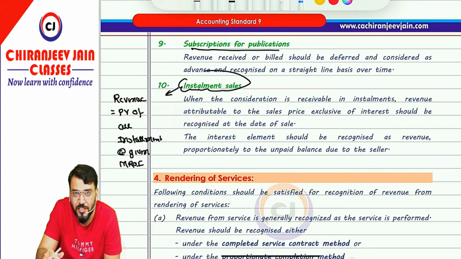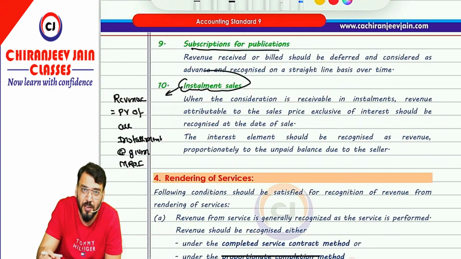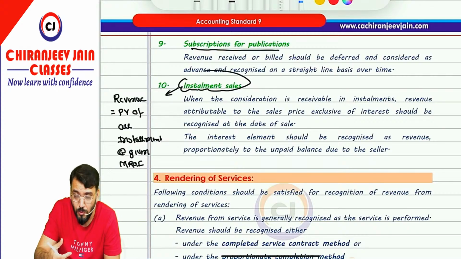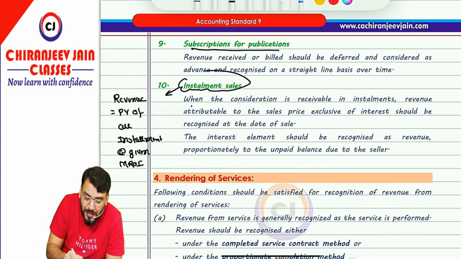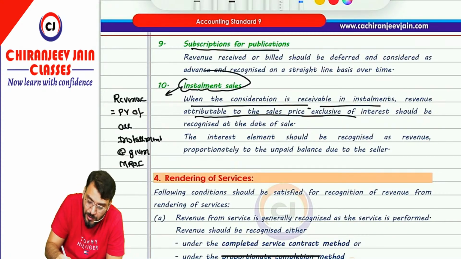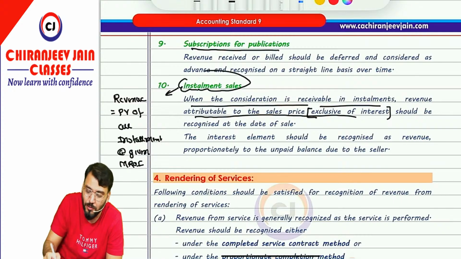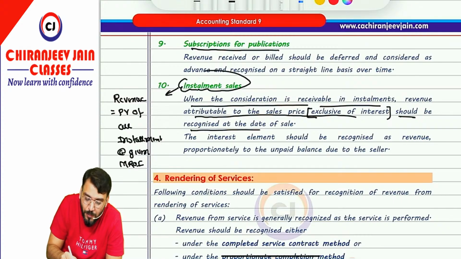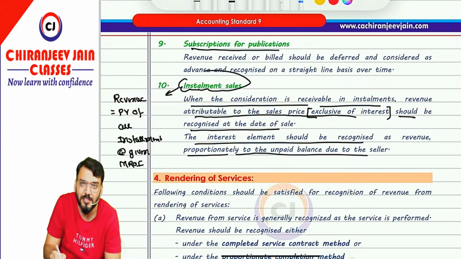So whatever consideration you receive in future minus present value will be the interest element, and the interest element will be recognized over the period on proportionate basis. So when the consideration is receivable in installment, revenue attributable to the sale price exclusive of interest, understood? Exclusive of interest means present value, should be recognized at the date of sale. The interest element should be recognized as revenue proportionately to the unpaid balance due to the seller over the period of contract.